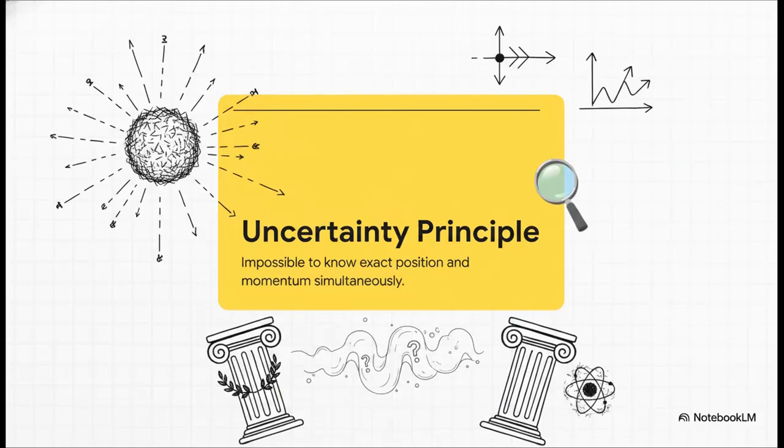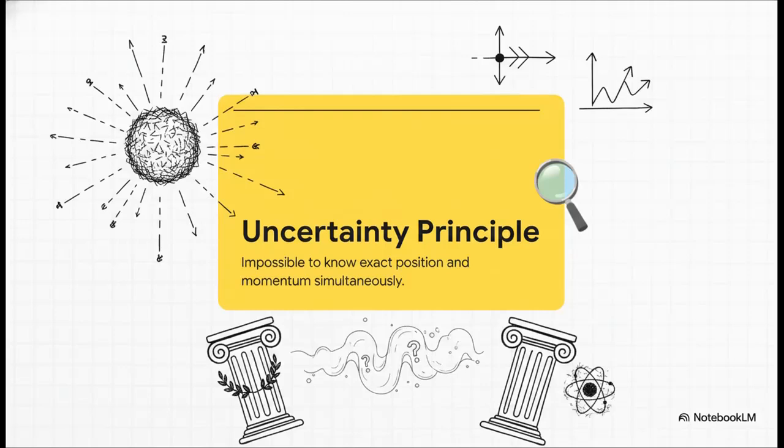The final nail in the coffin for that old classical physics was Heisenberg's uncertainty principle. The crucial point here is that you simply cannot know both the exact position and the exact momentum of a quantum particle at the same time. And this isn't just a glitch in our measuring tools, it's a fundamental property of nature.